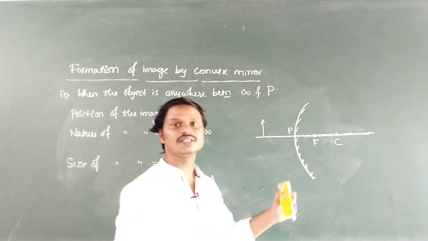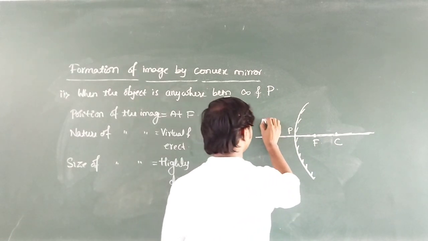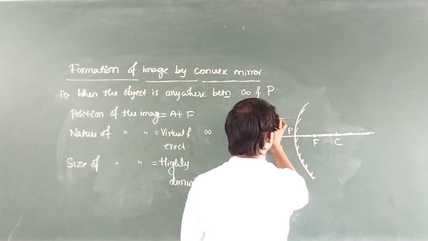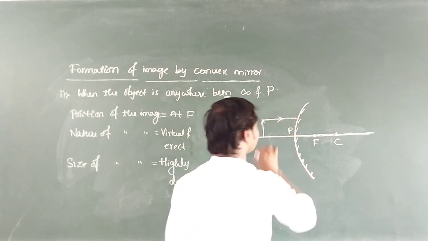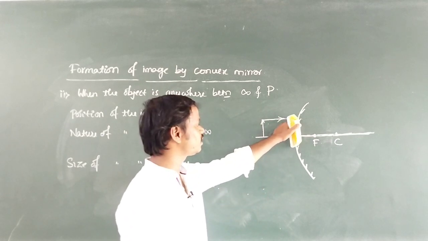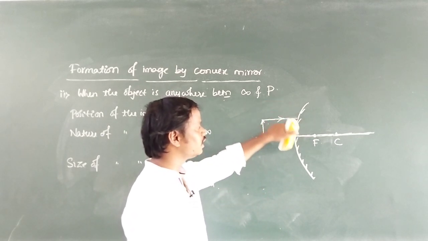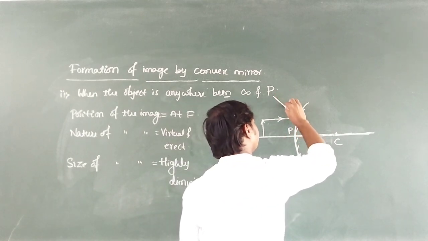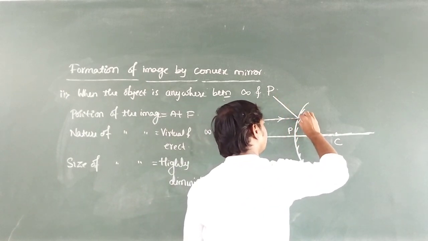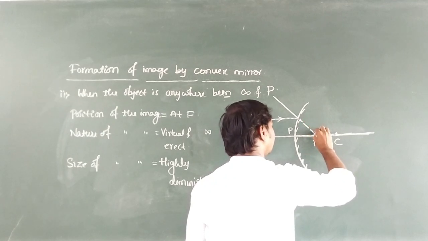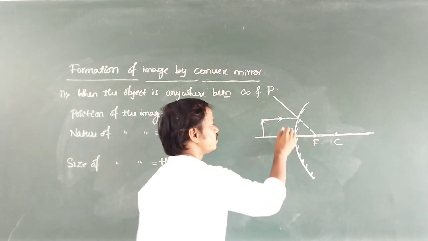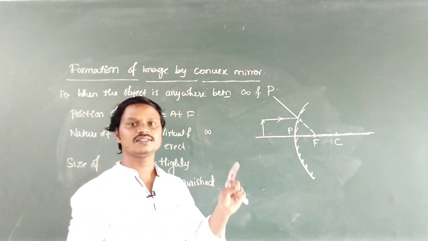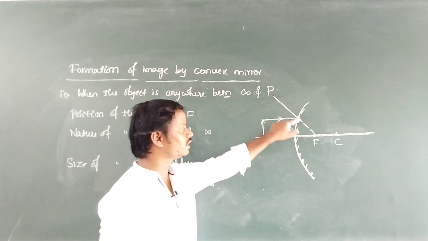First ray parallel to the principal axis. After reflection, this reflected ray appears to be diverged from F. So if the ray is parallel to the principal axis, after reflection, the reflected ray appears to come from a point.